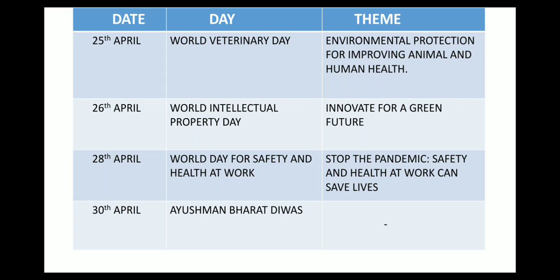On 30th of April, we have Ayushman Bharat Divas. Ayushman Bharat is a centrally sponsored umbrella health scheme that has 2 subcomponents. First one is Pradhan Mantri Jan Arogya Yojana, which is abbreviated as PMJAY, and the second one is Health and Wellness Centers. It provides health insurance to eligible beneficiaries and also primary health care to people.